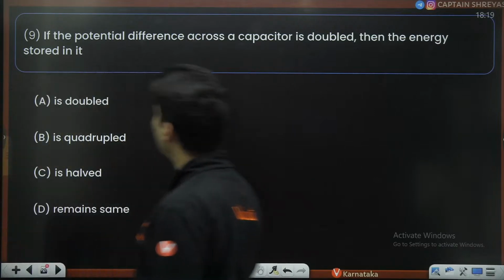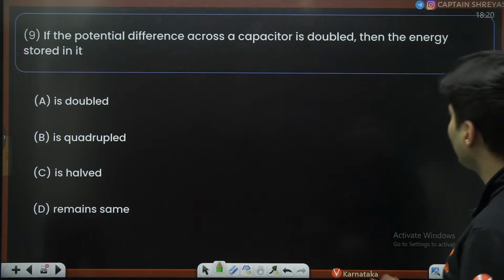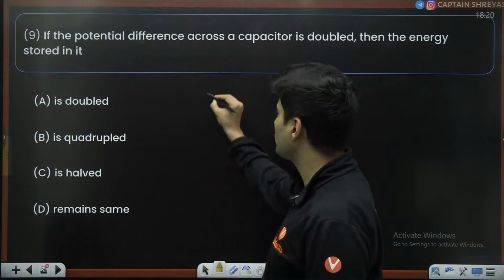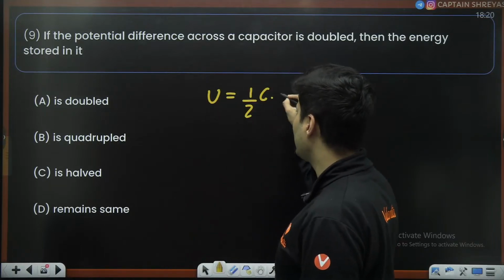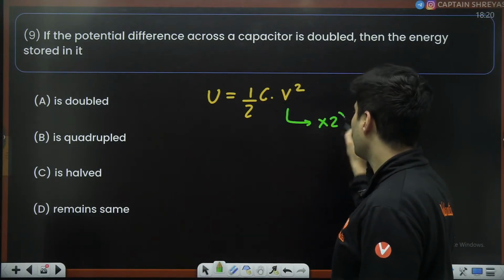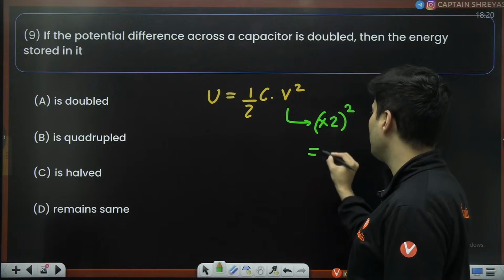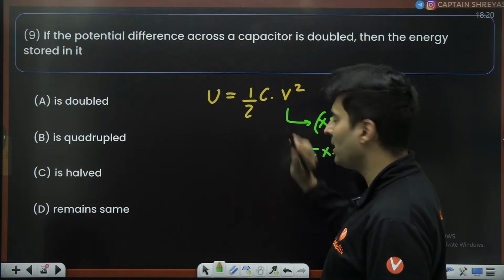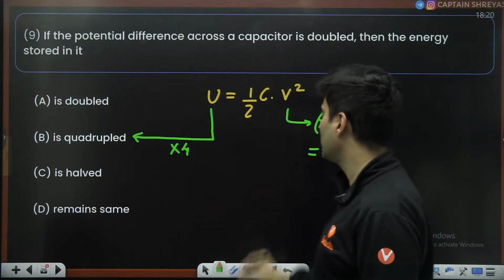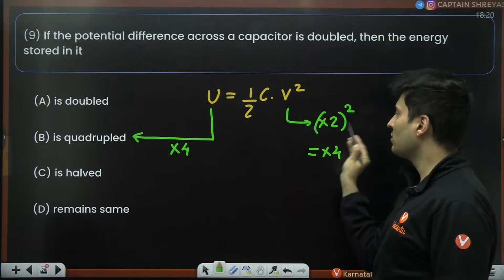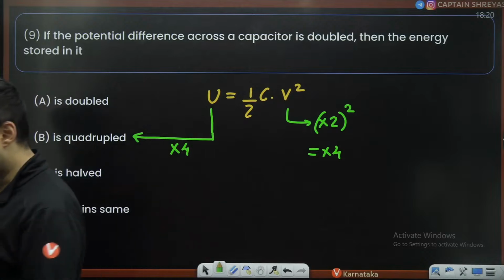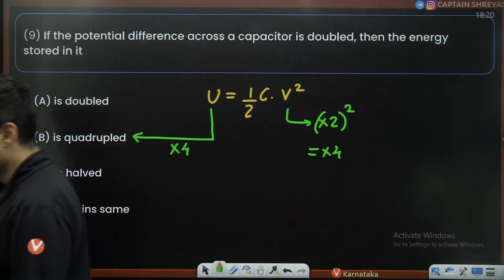Okay. Let's do this. If the potential difference across a capacitor is doubled, then the energy stored in it is? Well, is there a formula for energy stored? Yes, it is half capacitance into voltage square. Now just imagine you are doubling the voltage. So the square of the voltage will be made 4 times. Capacitance won't change. The half will not change. So energy will become quadrupled, 4 times. V square. So if V becomes 2 times, this will become square times, 4 times. Hence option B is the correct answer. Is that right, everyone? Got it? Clear? Shall we go to the next question on your screen?